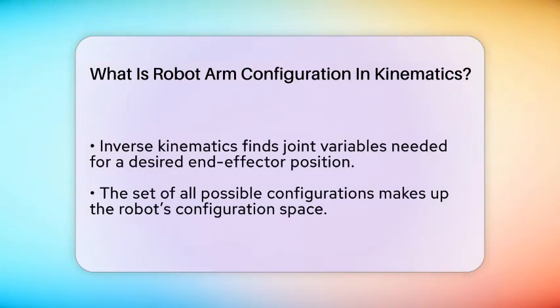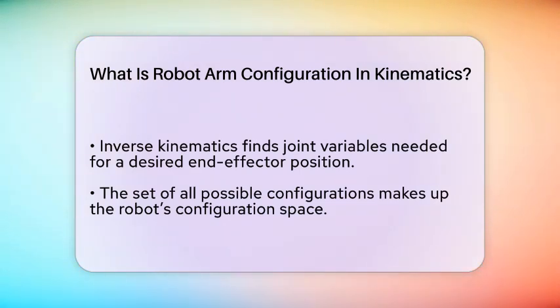The set of all possible joint configurations makes up what's called the configuration space. The size of this space depends on how many joints the robot has. For example, a robot with 6 joints has 6 joint variables, so its configuration space has 6 dimensions. The design of the robot, including the types of joints and how they are arranged, influences this space. It determines how far the robot can reach and what positions it can achieve.